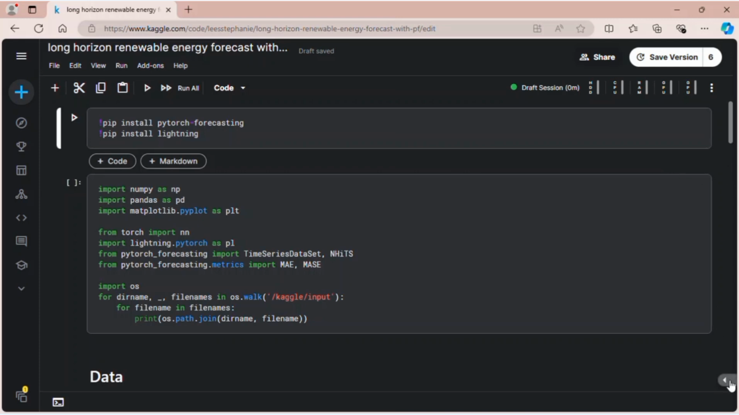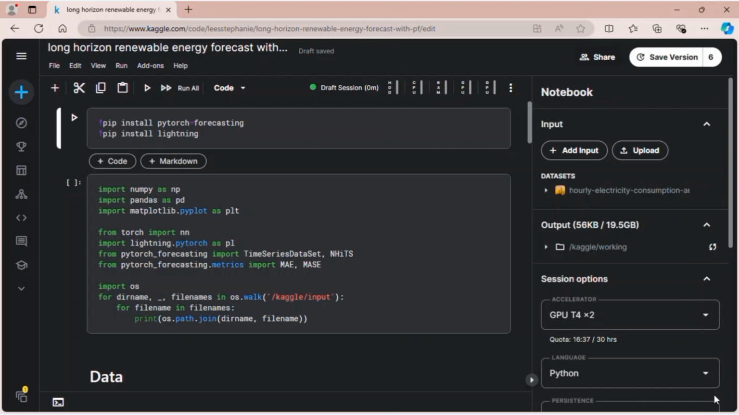Yeah, it's a long story actually. Anyway, let's look at the dataset first.